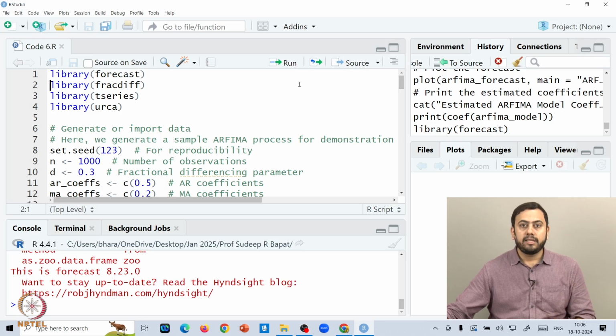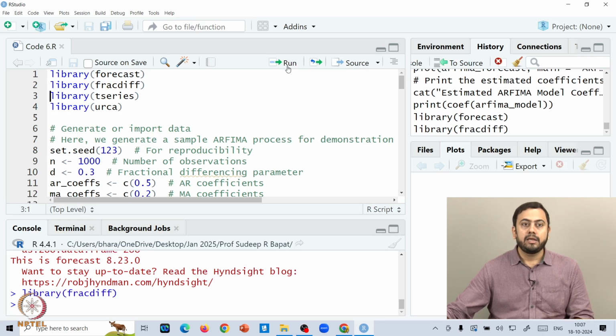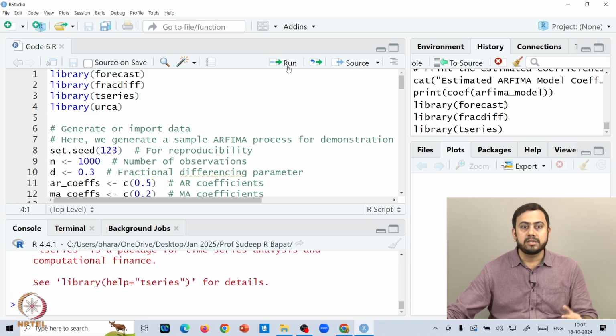Okay. Then the second one is fracdiff. Now, fracdiff stands for fractional differencing, because this entire idea about ARFIMA is that the differencing order d can also be a fraction, right. So, we call it a fractional differencing order or fractional differencing parameter. All right. So, we require this fracdiff library and then tseries. tseries stands for time series, and then urca for some of the other functions that are there in this code.